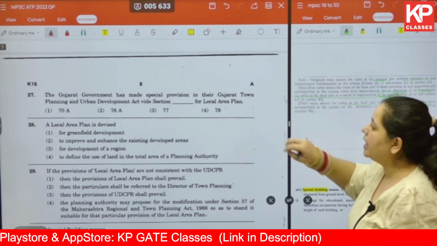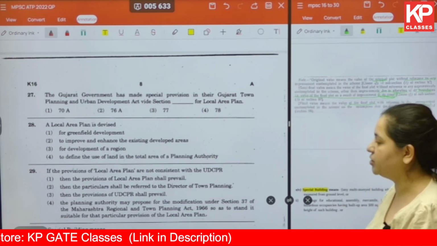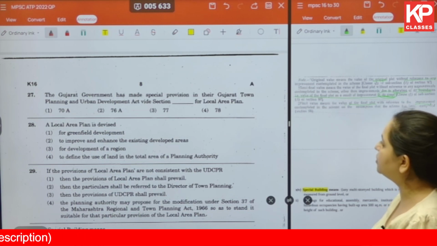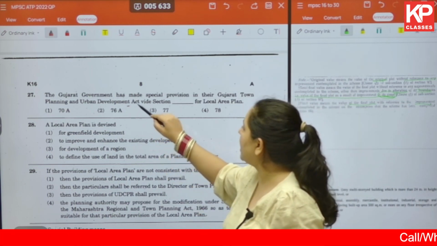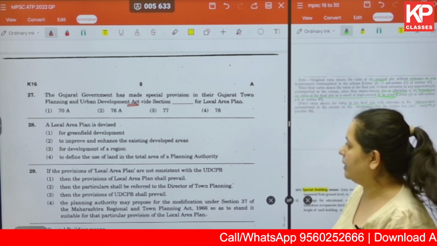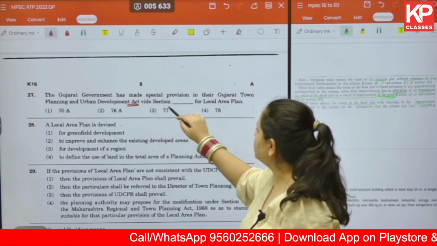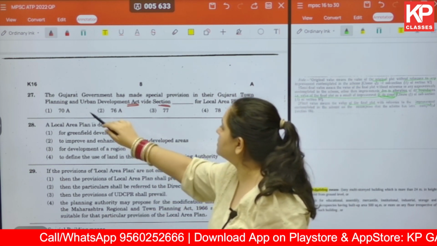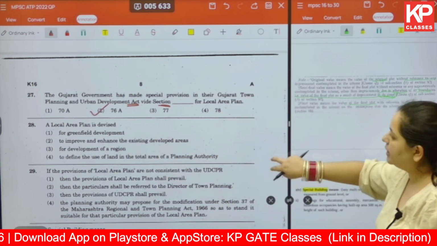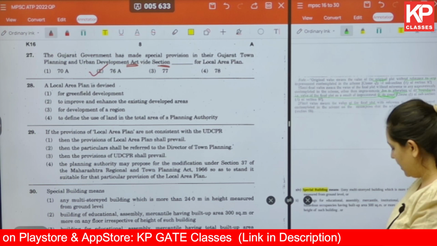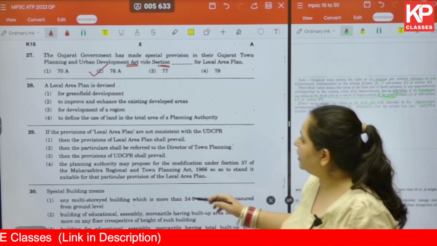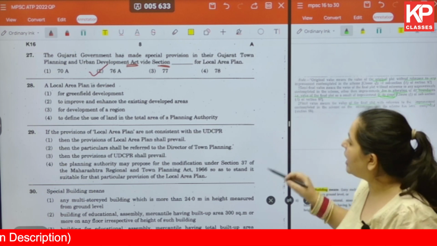Okay. Now we are talking about Gujarat. The Gujarat government has made special provision in their Gujarat Town Planning and Urban Development Act by section dash for local area plan. So this is directly the section that we are talking about. The correct answer is 76A.